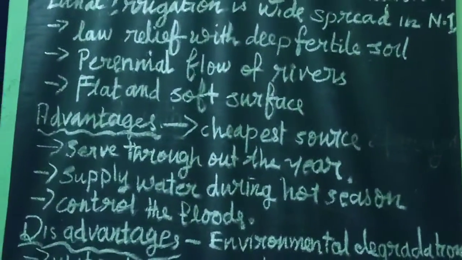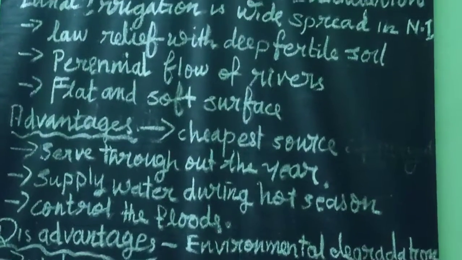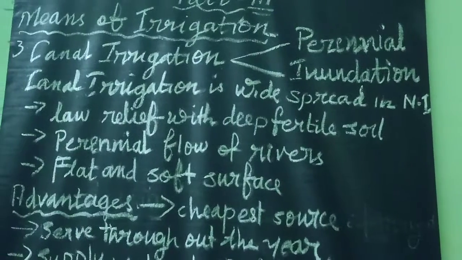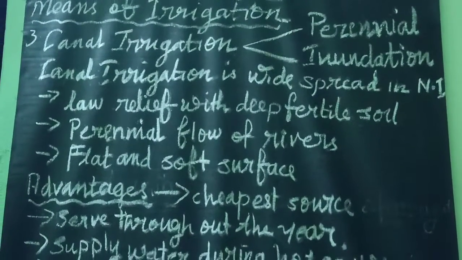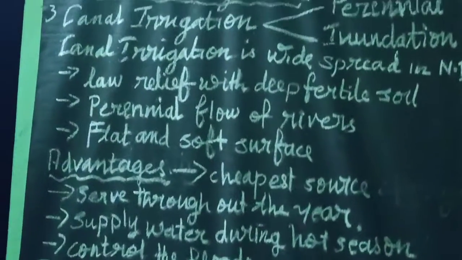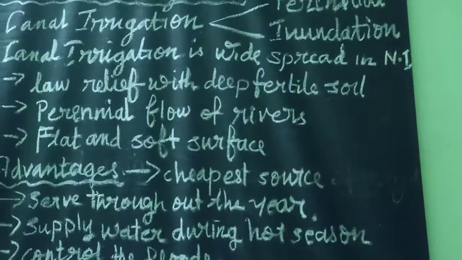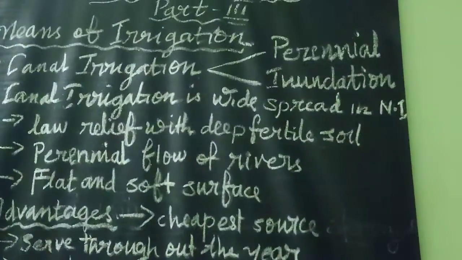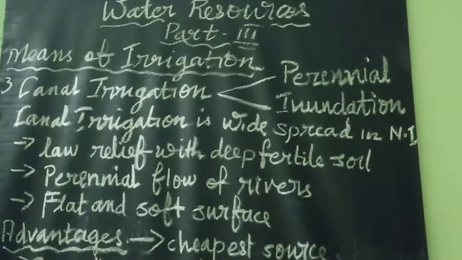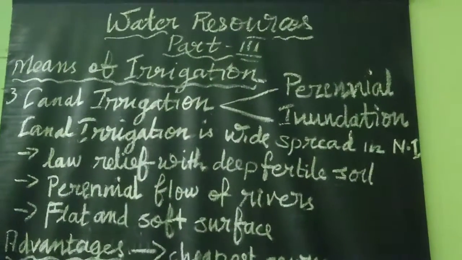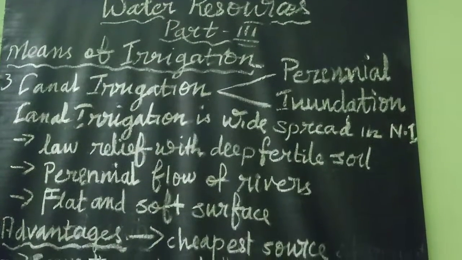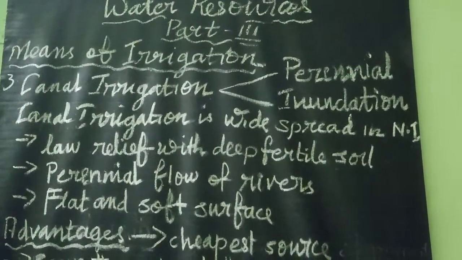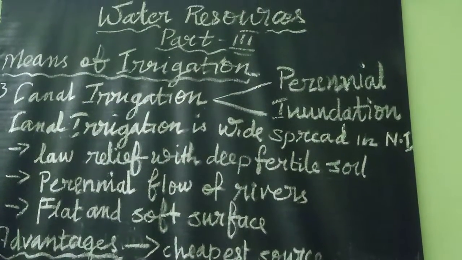Secondly, inundation canals. Inundation canals are canals which are drawn directly from the rivers without constructing any kind of barrage or dam at their head to regulate the flow of the river and canal.